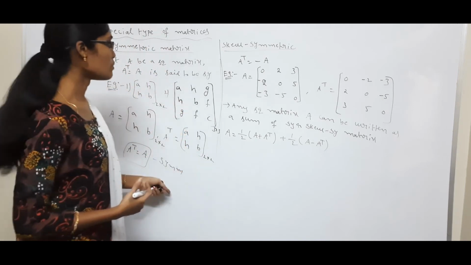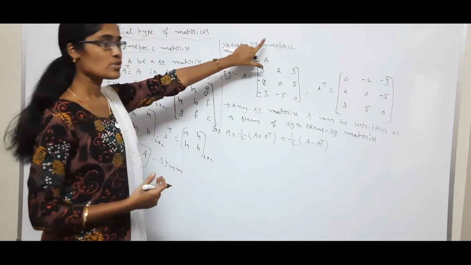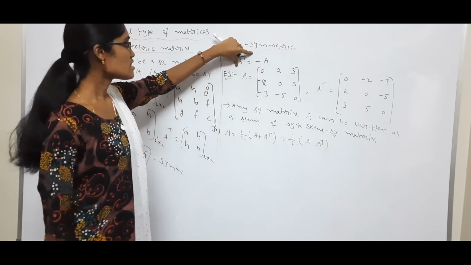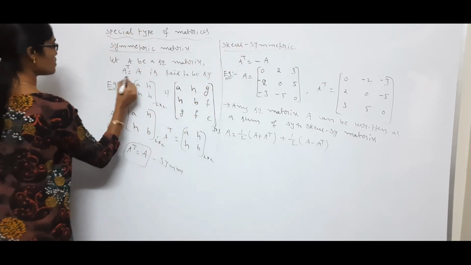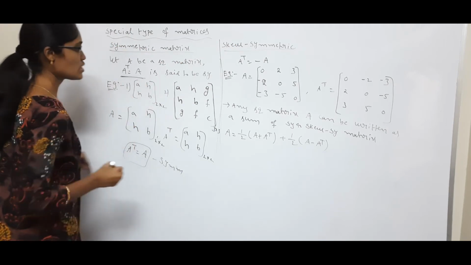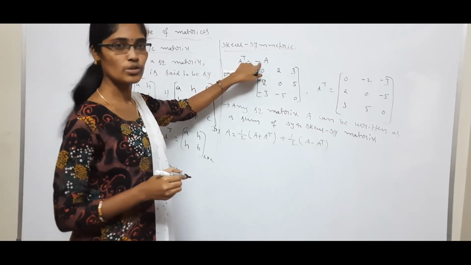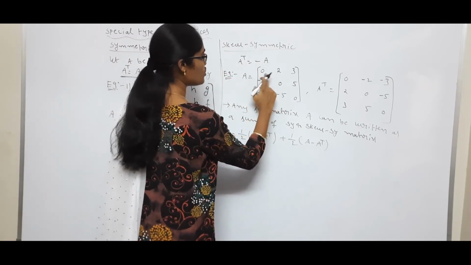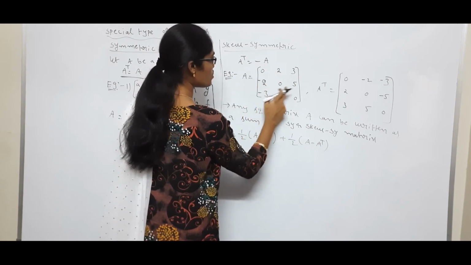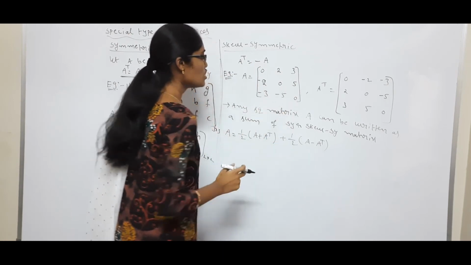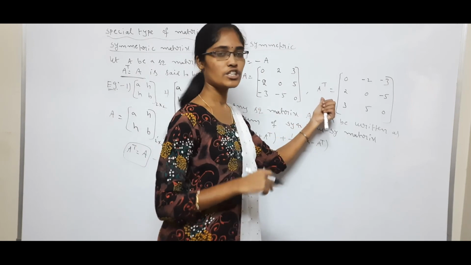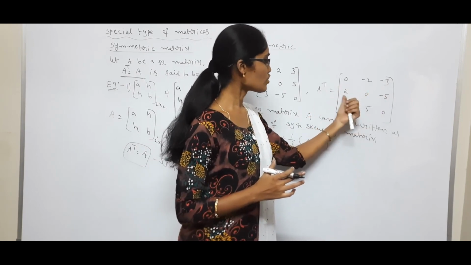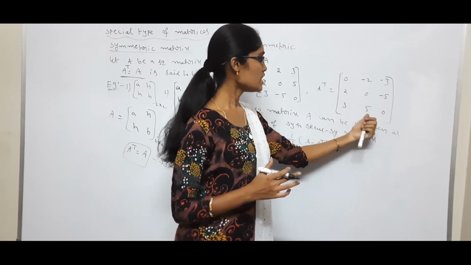Okay, easy to remember. So next, skew symmetric matrix. So A transpose is equal to minus A. This is the skew symmetric matrix condition. It's very very important. And skew symmetric matrix is A transpose is equal to minus A. See the example. For example, A is equal to matrix A, 0 2 3, minus 2 0 5, minus 3 minus 5 0. So what about A transpose? Interchanging the rows and columns, now we'll get 0 minus 2 minus 3, 2 0 minus 5, 3 minus 5 0.